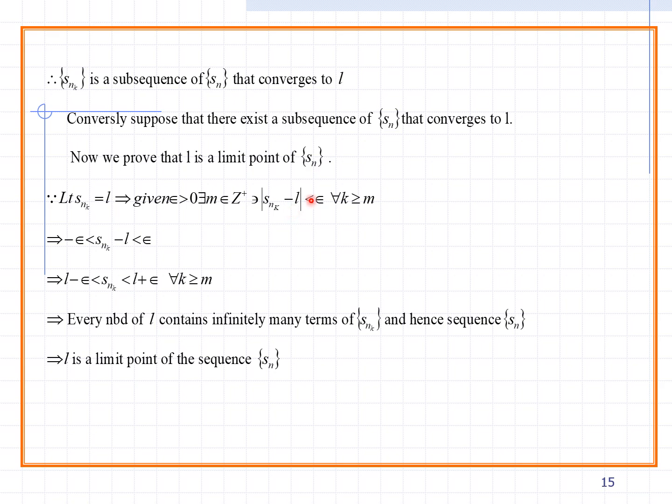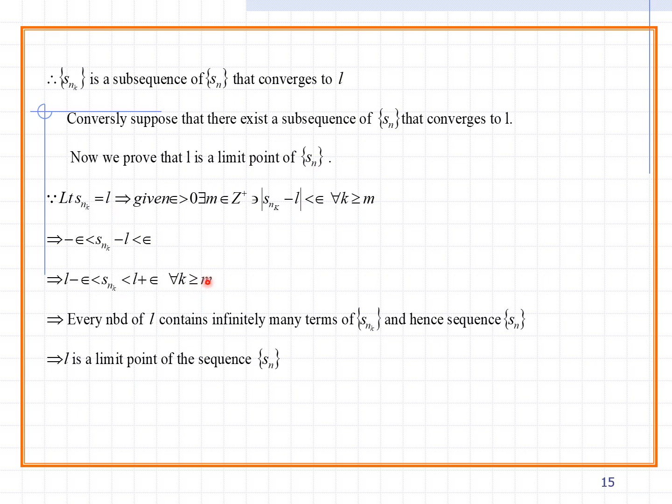So Sn_k minus L less than epsilon means how can we write it? Minus epsilon less than Sn_k minus L less than epsilon. Here the modulus is there, and the modulus I can write as minus epsilon to plus epsilon. After that you can eliminate that L by taking L on both sides. So L minus epsilon, and here L minus L cancels, you get L plus epsilon, for all k greater than or equal to m.